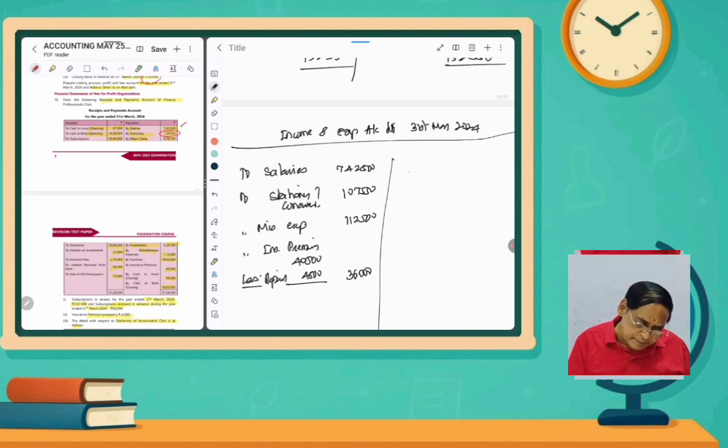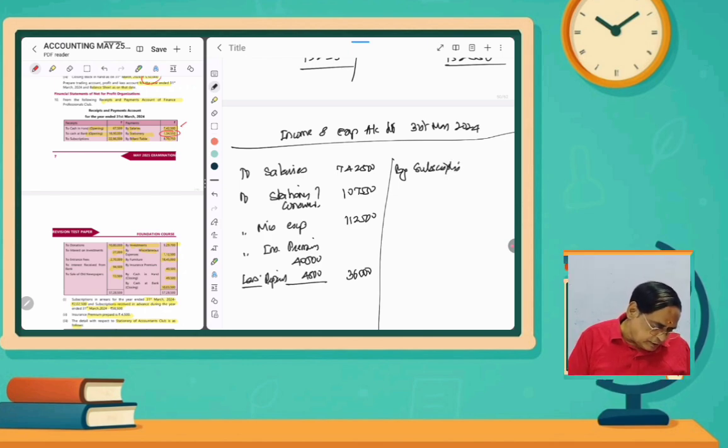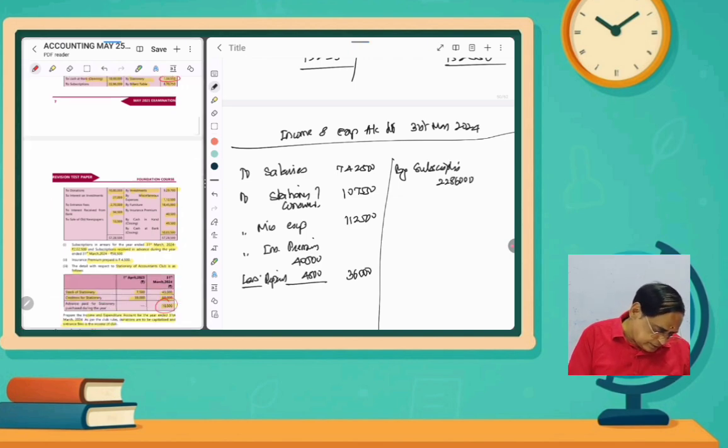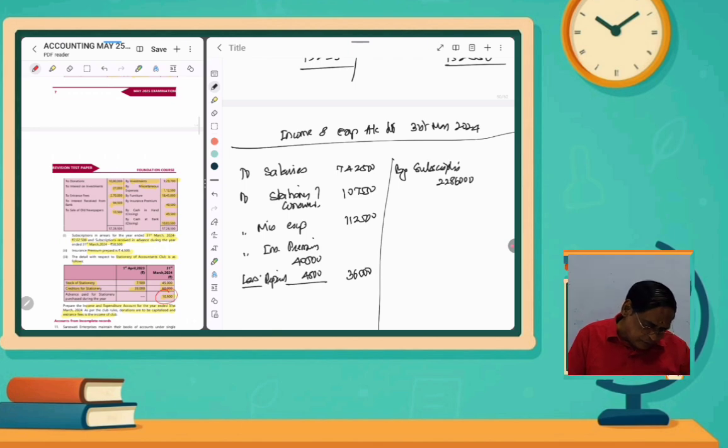Income side, by subscription. Subscription is actually 22,86,000. Some adjustment is there. Subscription in arrears for the year, that means still we have to receive. It pertains to the current year, so it has to be added.